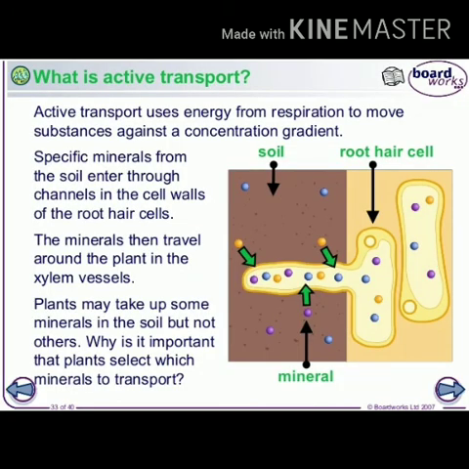Let us now move on to the next topic, active absorption. Active absorption requires energy as it occurs against concentration gradient. Certain minerals from the soil enter the cell walls of the root. These minerals then travel to the cortex cell of the root.